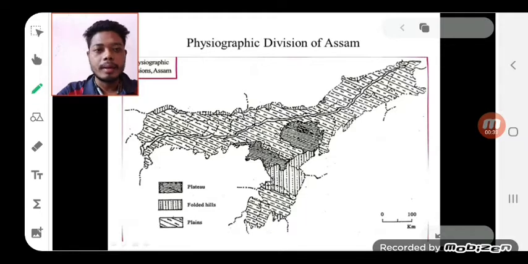This depositional activity is done by the river Brahmaputra and its tributaries, and also the Barak and its tributaries. These rivers mainly feed from rainwater and snow water. Mainly the Brahmaputra river feeds its water from melting snow and rainwater. But the Barak river feeds its water from rainwater.